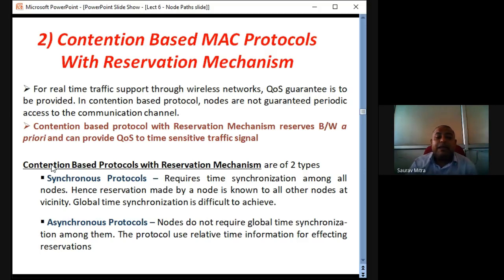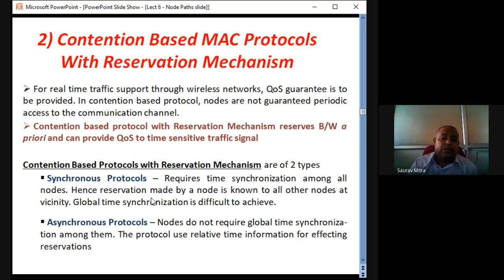Global time synchronization is difficult to achieve in any kind of synchronous protocol, but at least local time synchronization we can achieve. So what is known as synchronous protocol? In this, all the nodes in the routing path, sender, receiver, everybody is in sync, working together. So they know what is to be done and they will do it very properly.